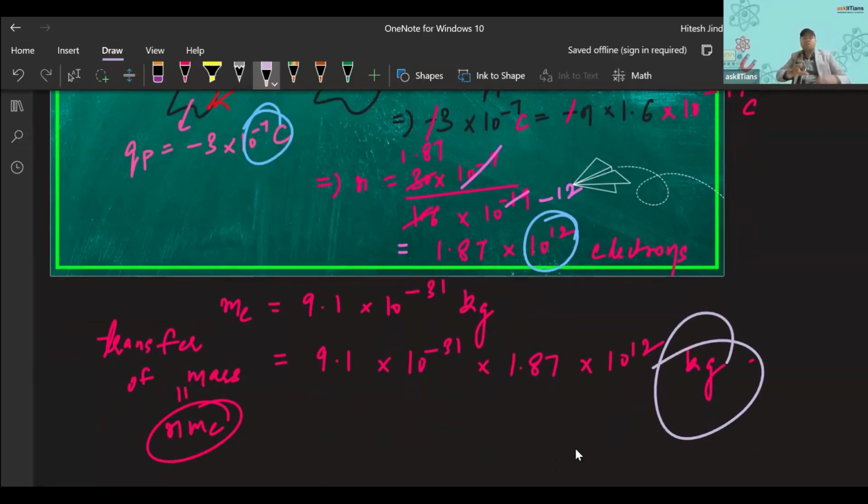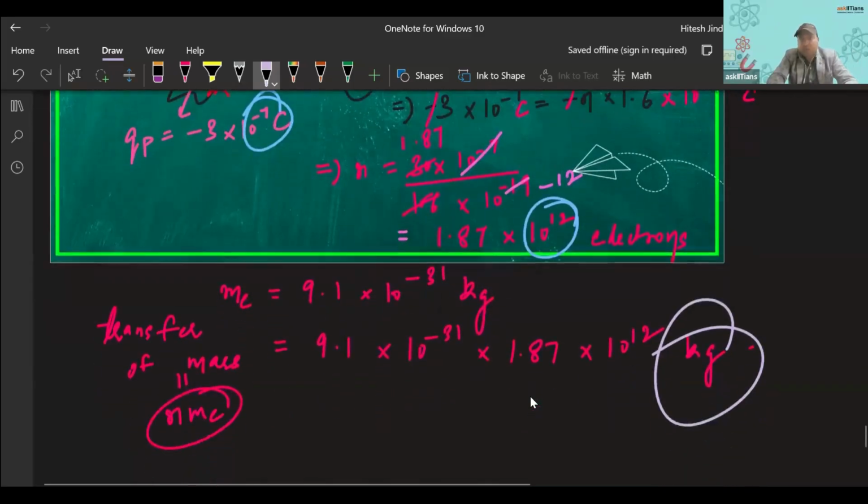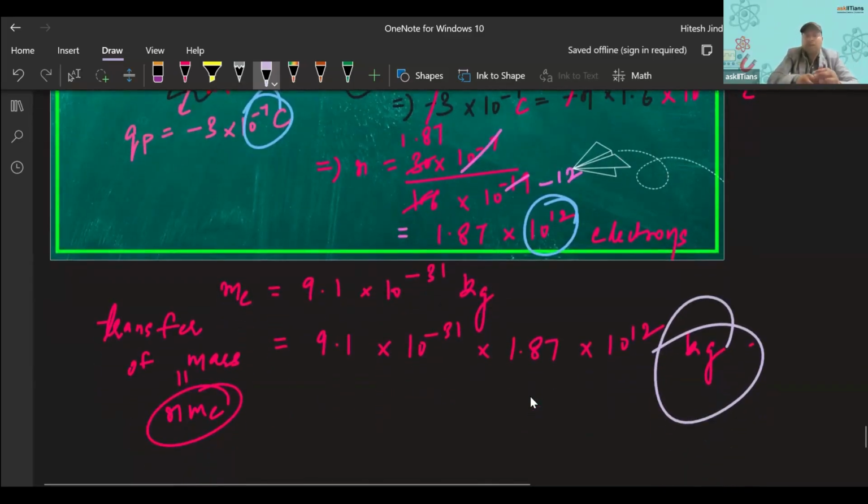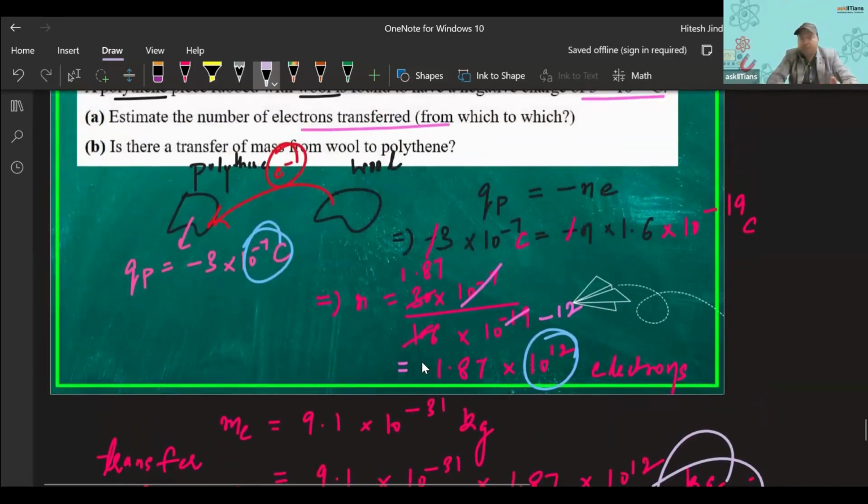The question is, we need not calculate the mass, it is just asking whether there is a transfer of mass or not. Yes, but we can do this and also calculate the answer. So I'll be asking you the exact number, how much mass will be transferred in kgs. So calculate and let me know in our next session, right?